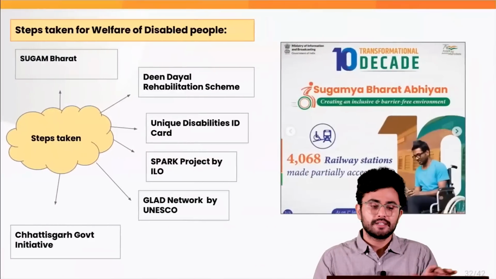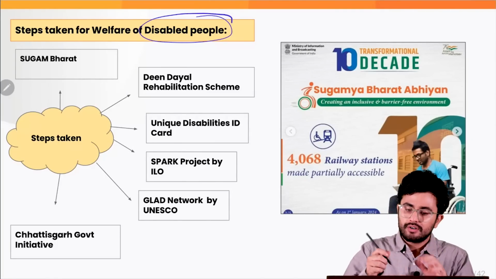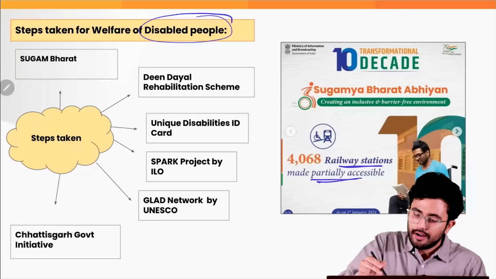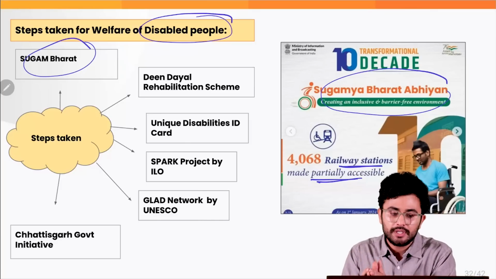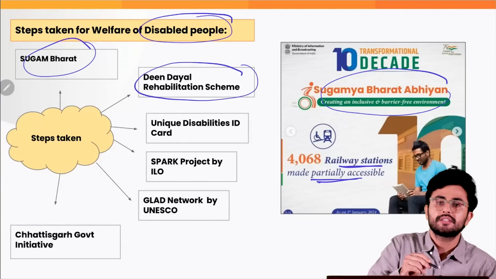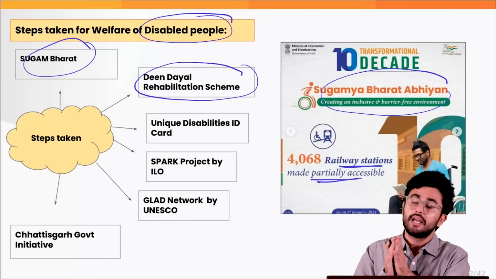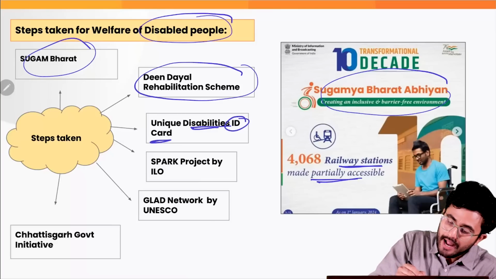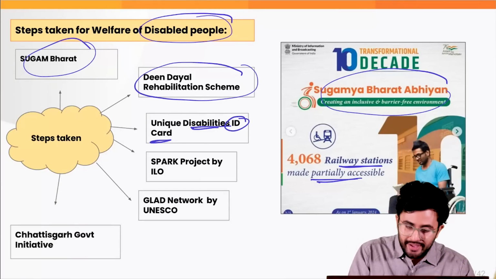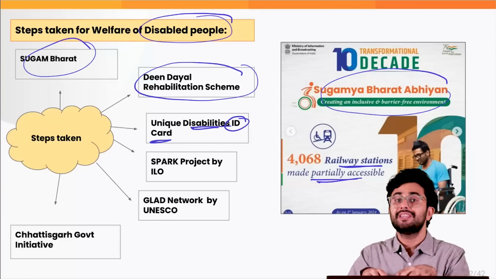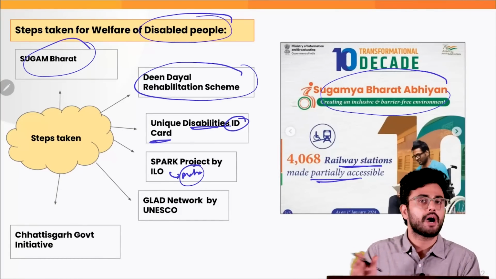So what steps have been taken by the government for these disabled people? First of all, the government has tried to increase their accessibility under the Sugamya Bharat Abhiyan which it has launched, making things more accessible for these people. Then there is the Deendayal rehabilitation scheme for the rehabilitation of these people, getting them into education and providing them scholarships. The government has also launched the Unique Disability ID card. Then there is the SPARK project by the International Labour Organization, where these disabled people are being skilled at the grassroots level; for example, this project is currently being run in Maharashtra.